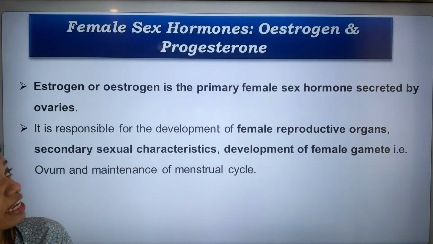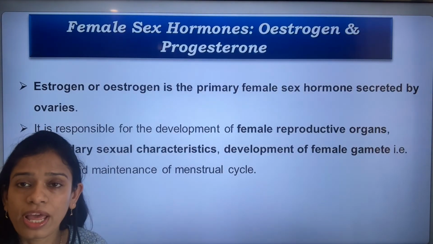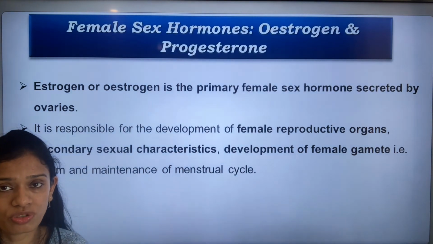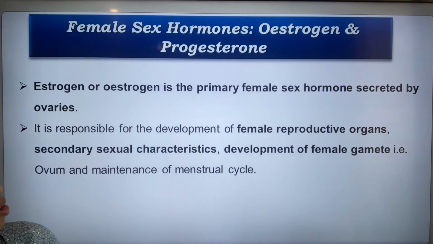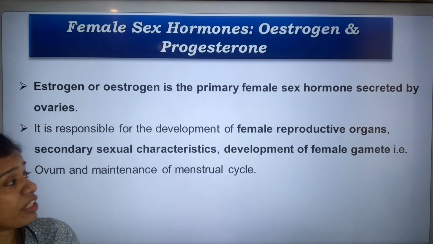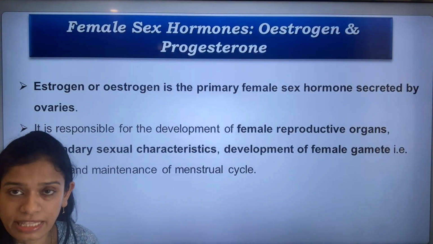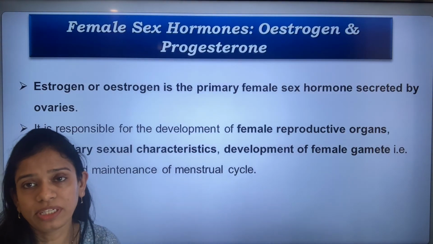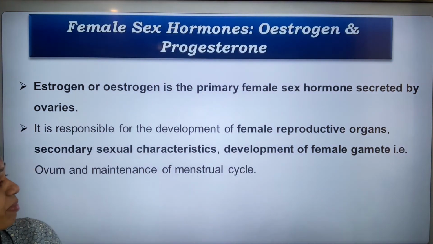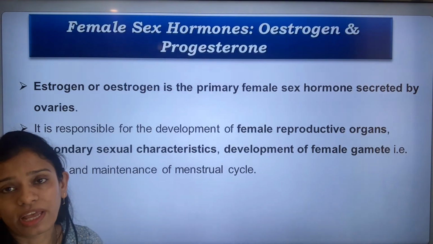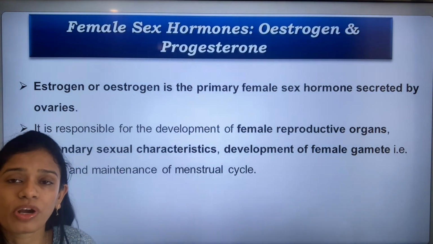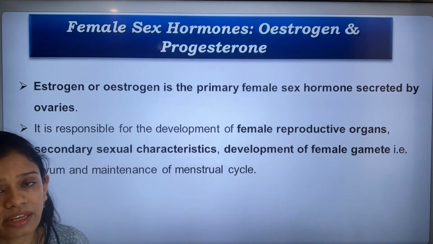The next is the female sex hormones, oestrogen and progesterone. I told you the male sex hormone is testosterone, whereas the female sex hormones are oestrogen and progesterone. Oestrogen is a primary female sex hormone secreted by the ovaries. It is responsible for the development of the female reproductive organs, like testosterone, secondary sexual characteristics, and development of the female gamete, that is the egg. It also maintains the menstrual cycle, that is the hormone changes due to which the menstrual cycle takes place.